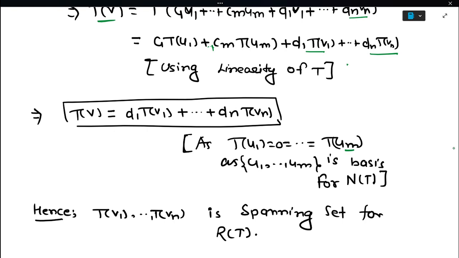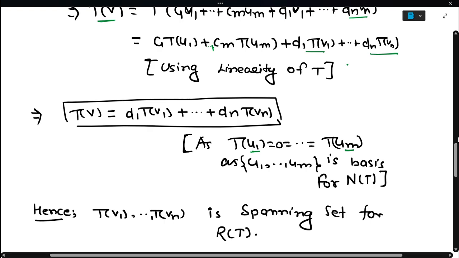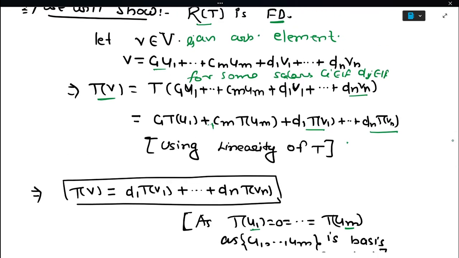So by the definition of null space, any element whose image is 0 will be in the null space. It means T of U1 equal to 0 dot dot T of Um will also be 0.